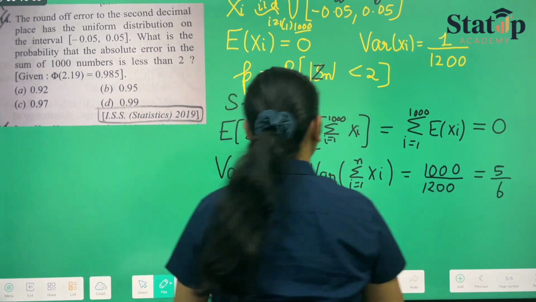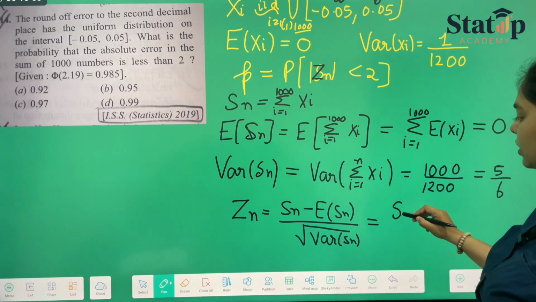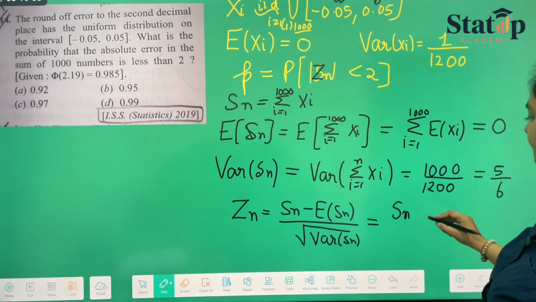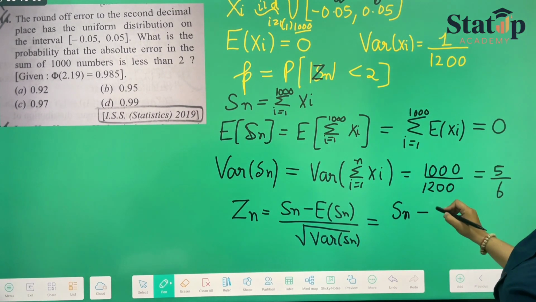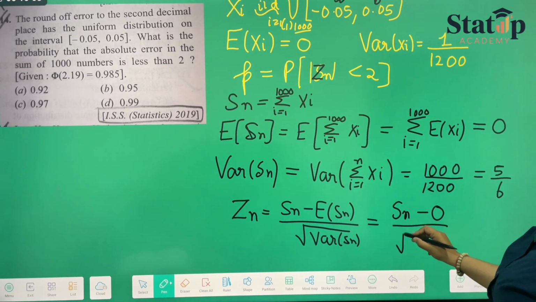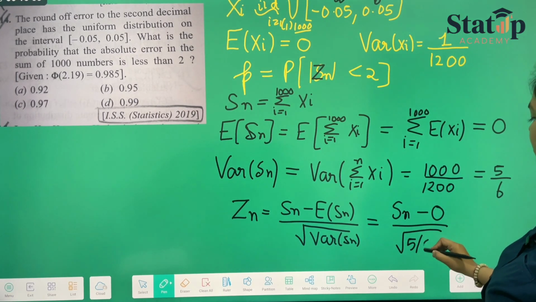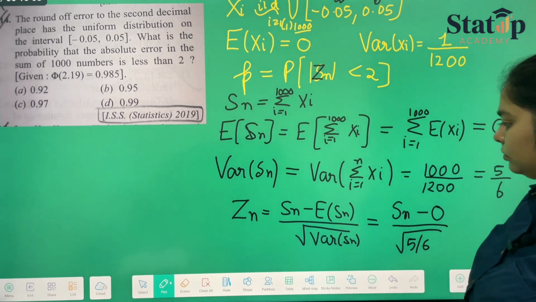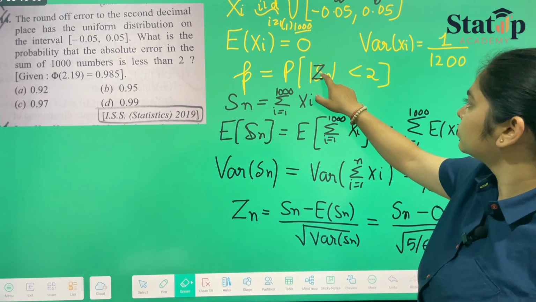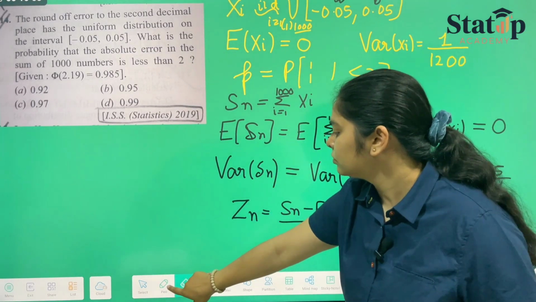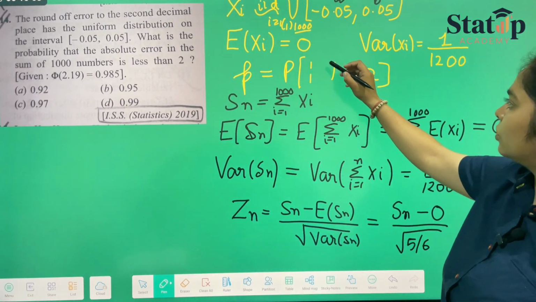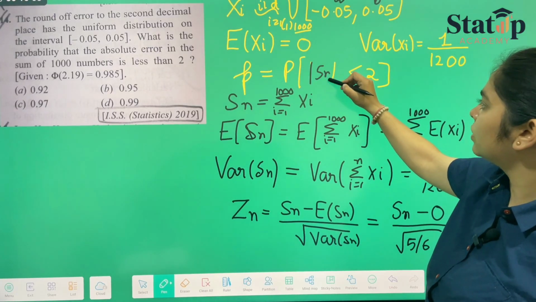If we calculate this, Sn can be written as Sn only, minus expectation of Sn, which is 0, upon under root of 5 by 6. Okay, so this is Sn only.